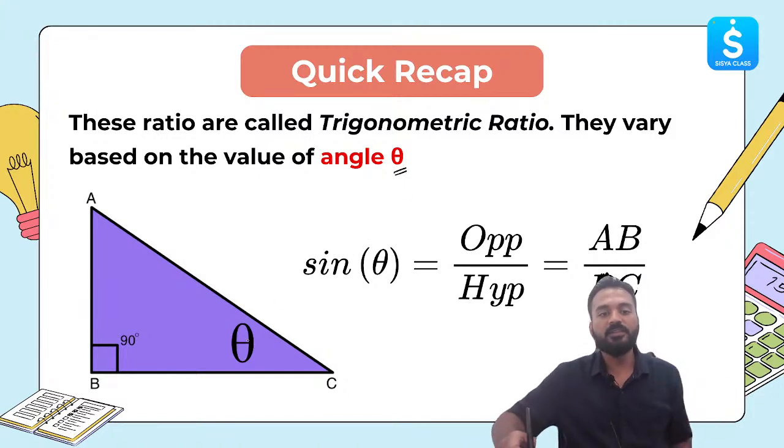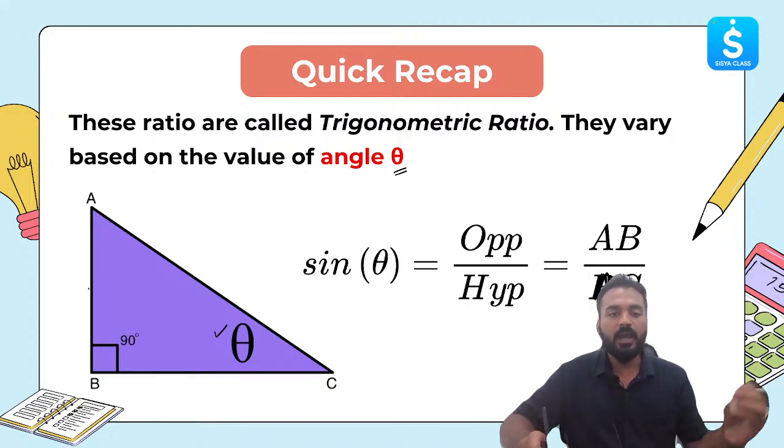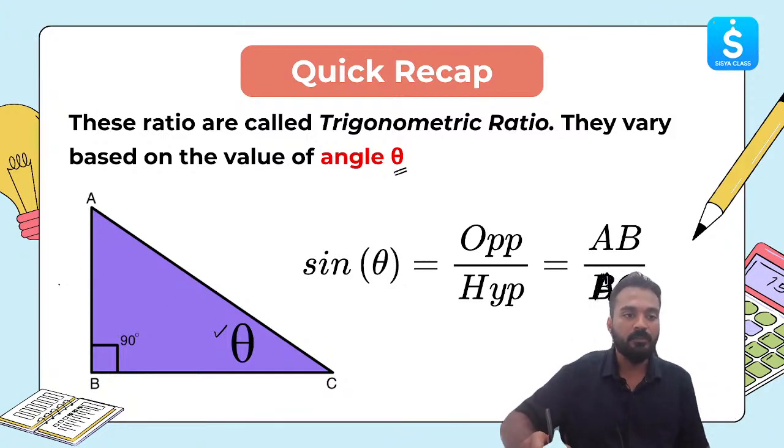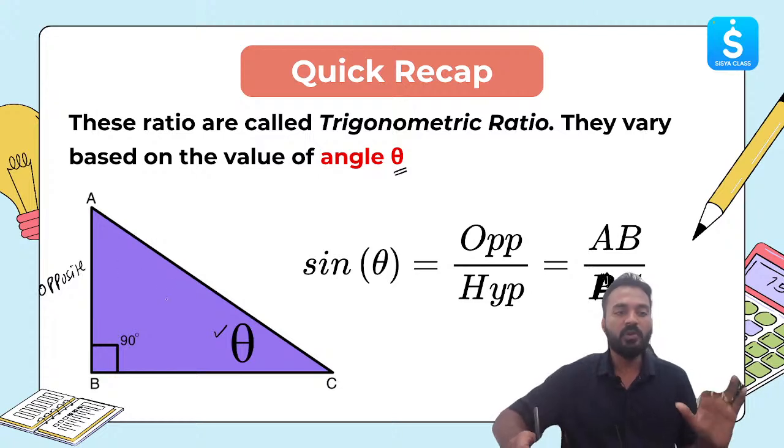So if I fix this angle, there are 6 trigonometric ratios which we are going to learn. One is sine theta. If I fix this angle at C to be theta, sine theta is equal to opposite side by hypotenuse. Opposite means, with respect to this angle theta, the opposite side is AB. This terminology is very, very important. For theta, the opposite side is AB.